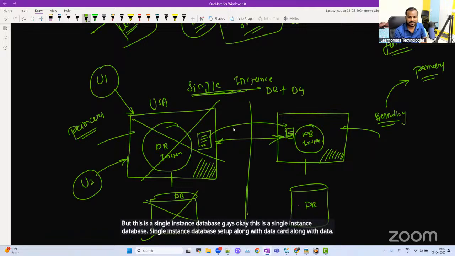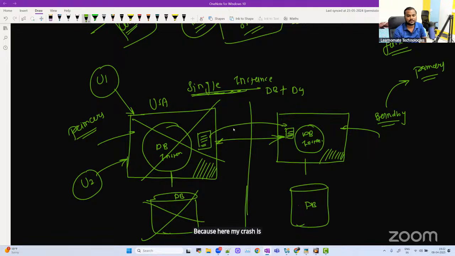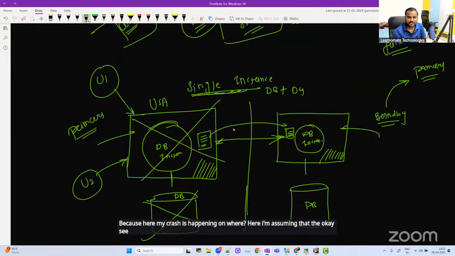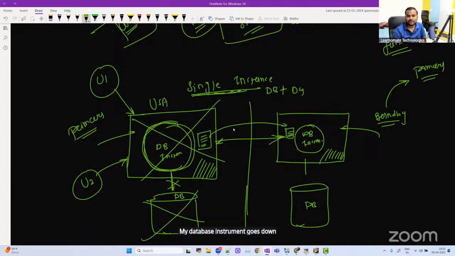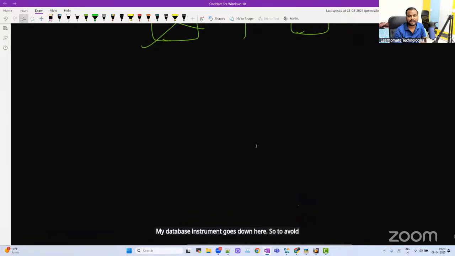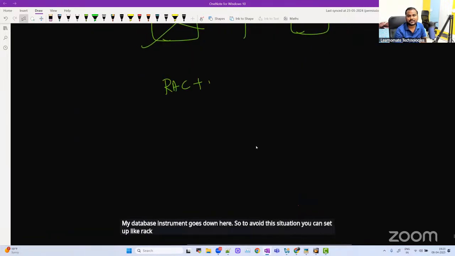Because here my crash is happening on the database side. See here, if my database instance itself goes down, then are you still able to access the database? No, my database instance goes down here. So to avoid this situation, you can set up RAC plus Data Guard also.